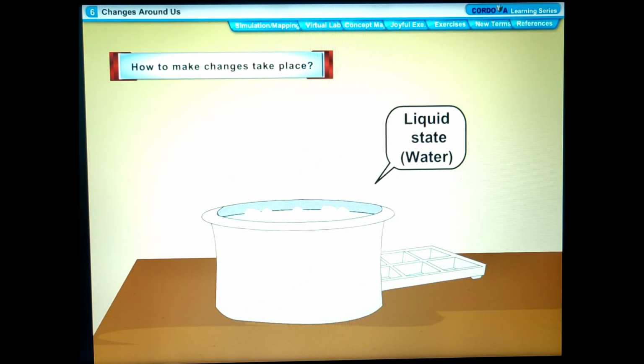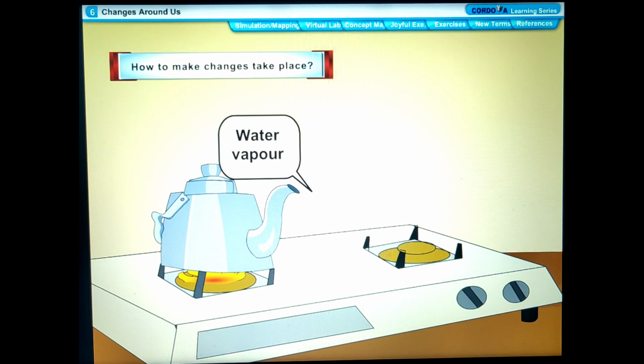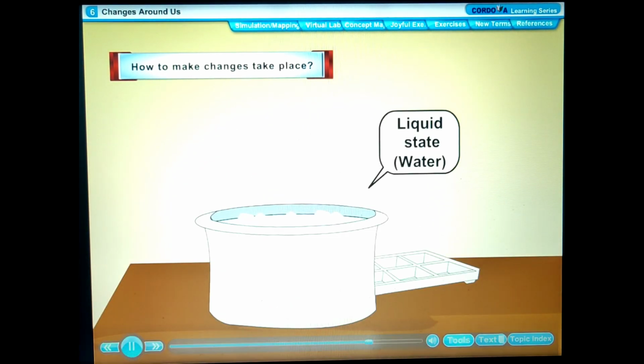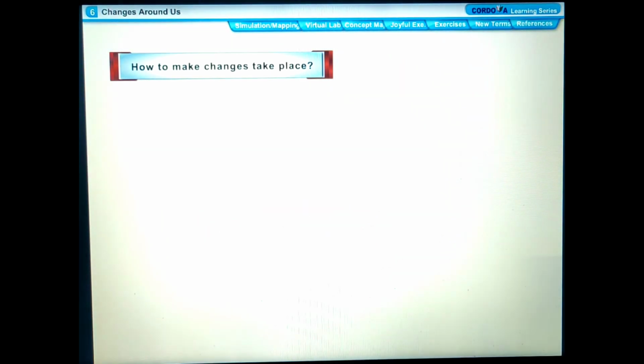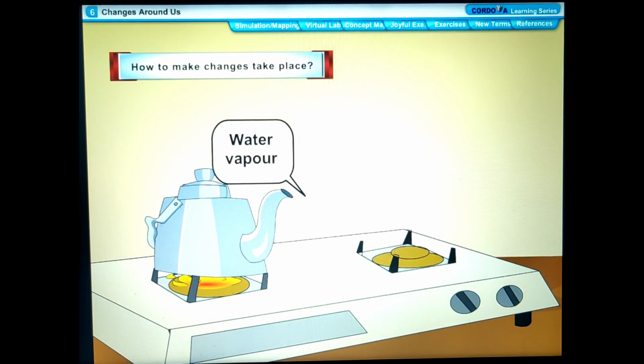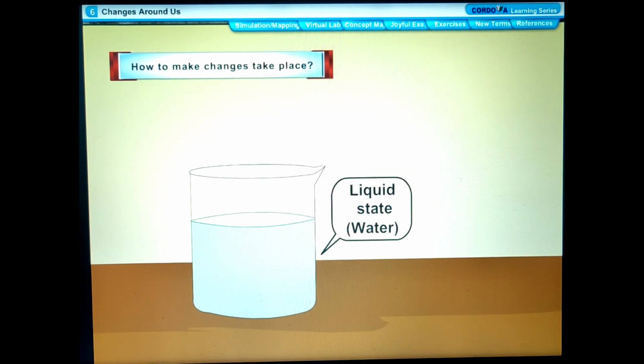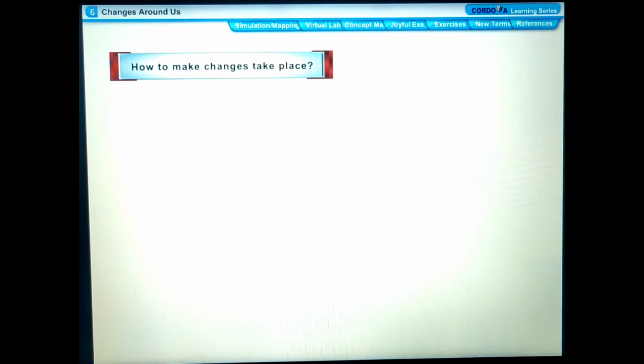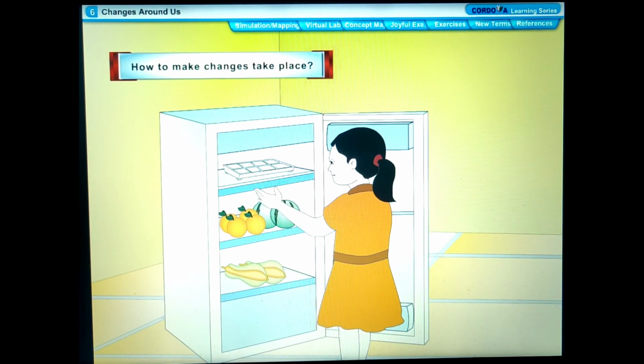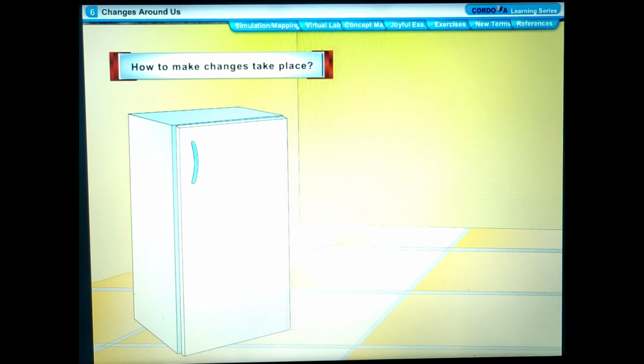Change in state of matter. We have already learned that heating and cooling help us bring about a change in the state of matter. For example, on heating, ice, solid state, changes to water, liquid state, and water, liquid state, changes to steam, gaseous state. Similarly, on cooling, steam, gaseous state, changes to water, liquid state, and water, liquid state, changes to ice, solid state.